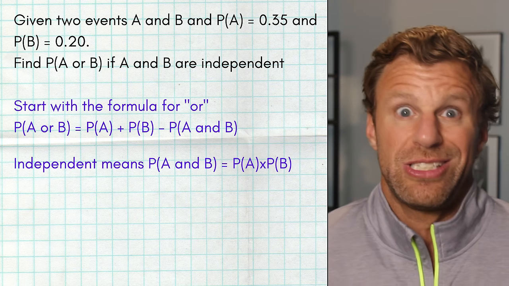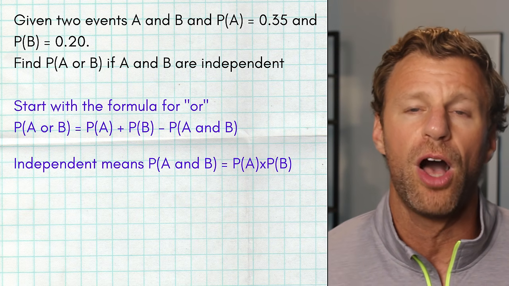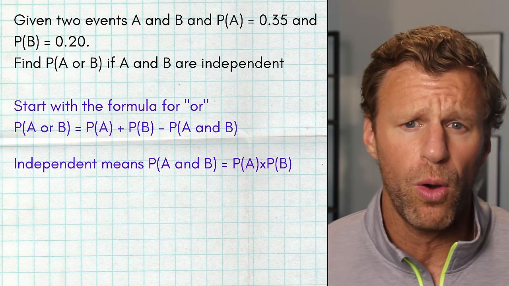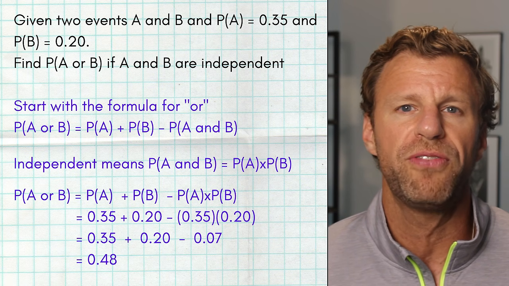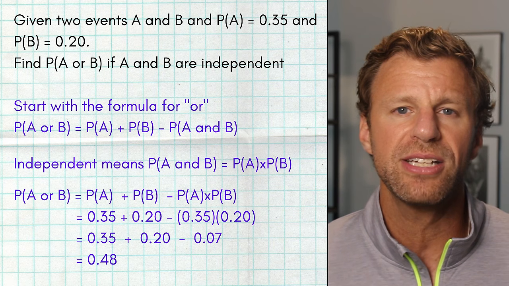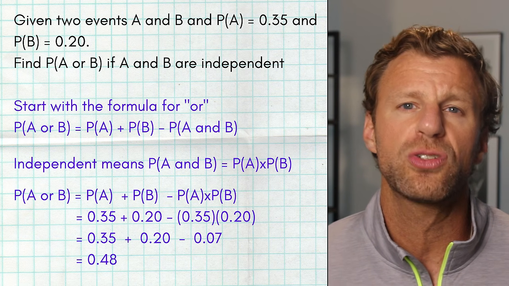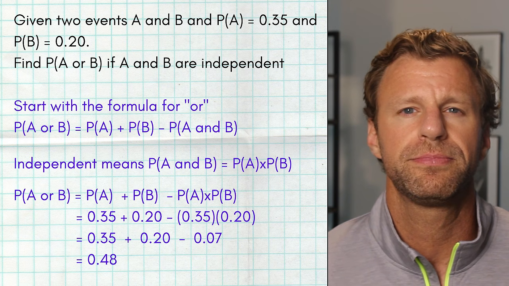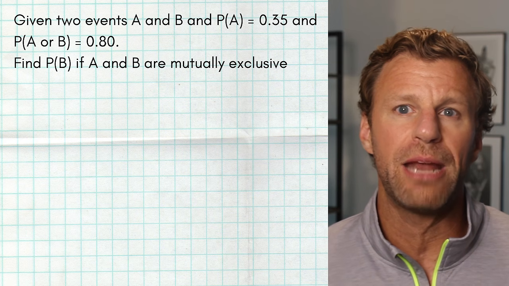So we can easily find the probability of A and B. All we've got to do is take 0.35, multiply it by 0.20 to get 0.07. So now the probability of A or B is 0.35 for the probability of A, plus 0.20 for the probability of B, minus 0.07 for the probability of A and B. Put all that together, and we get a final answer of 0.48, or 48%.